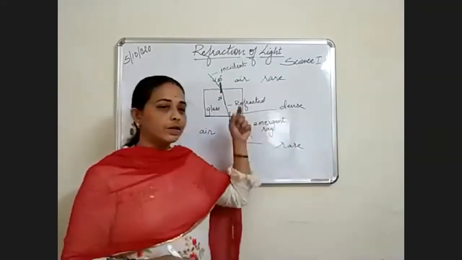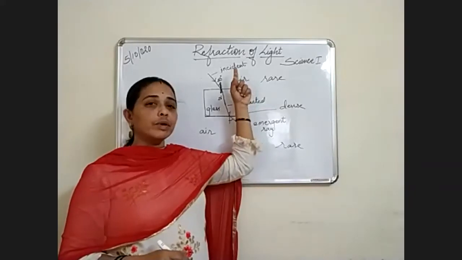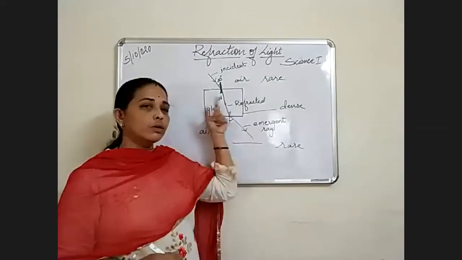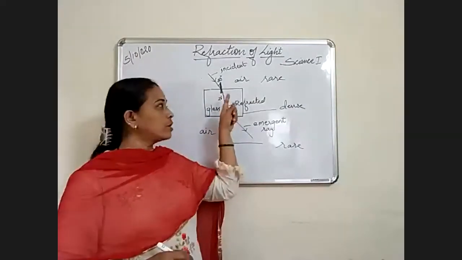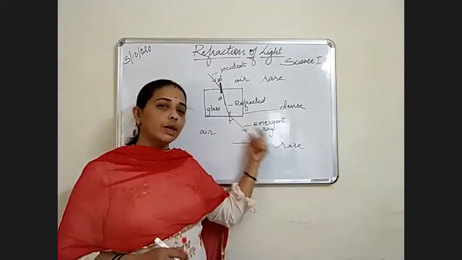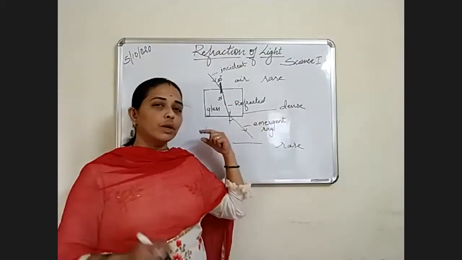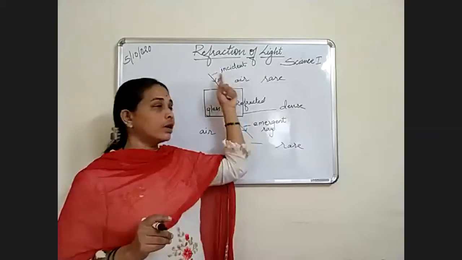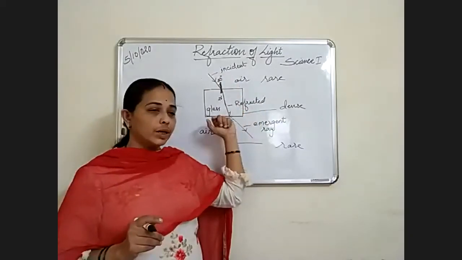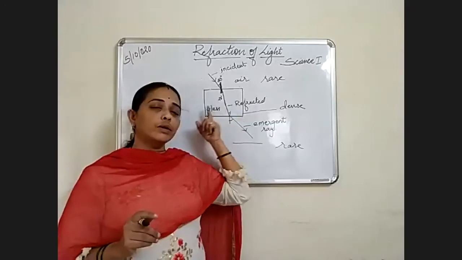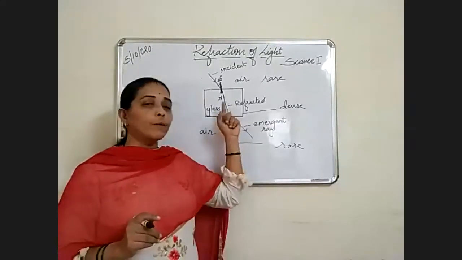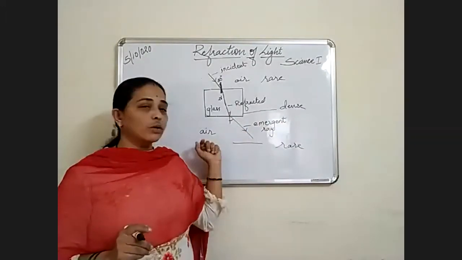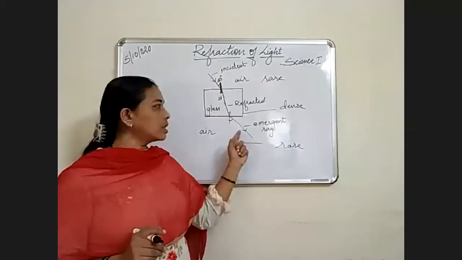So when the ray of light travels from a rarer medium to a denser medium, it bends towards the normal. And when the ray of light travels from a denser medium to a rarer medium, it goes away from the normal. You have to remember that when the ray of light travels from rarer medium to denser medium, it bends towards the normal, and from dense medium to rare medium, it goes away from the normal. Okay, so understand this and the names of that.